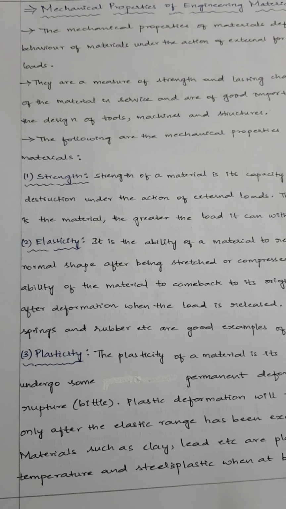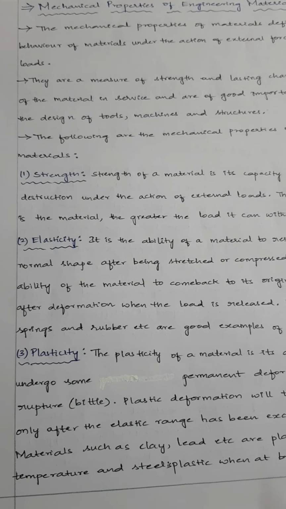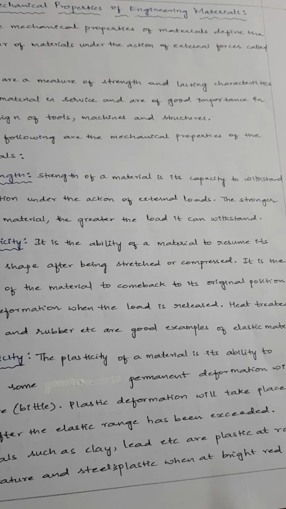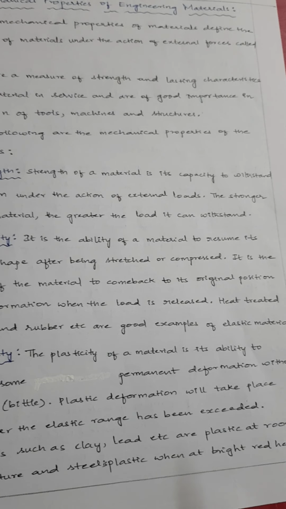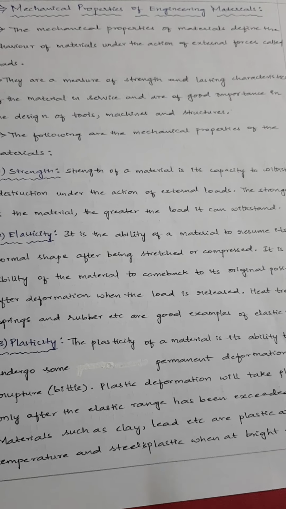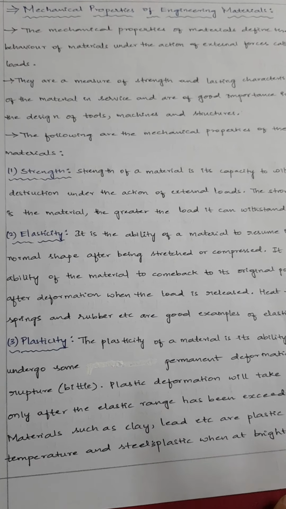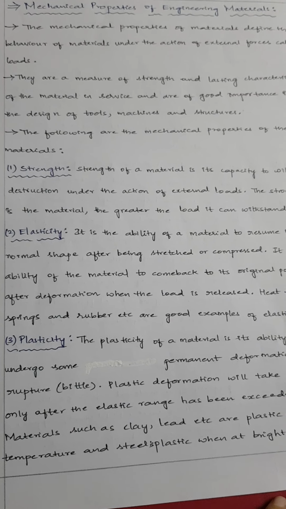So when we say that this particular material is elastic in nature, it means it is able to come back to its original position. Even after applying some load, when we remove the load, it will come back to its original position and resume its normal shape. Then we say it is an elastic material. The best examples are springs and rubbers.